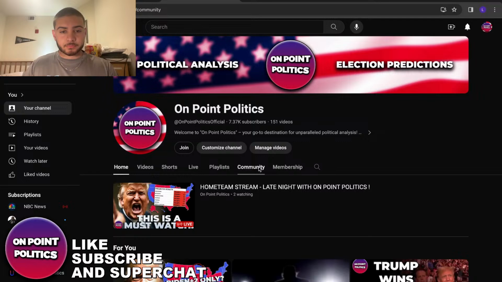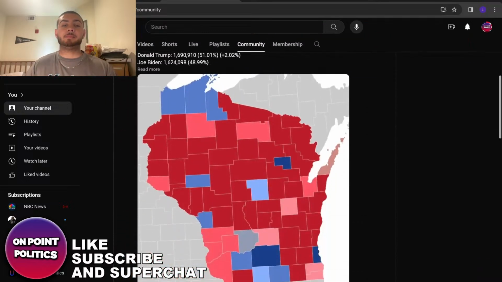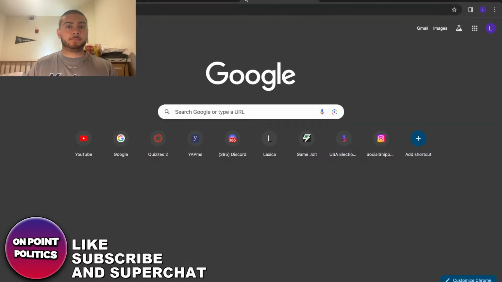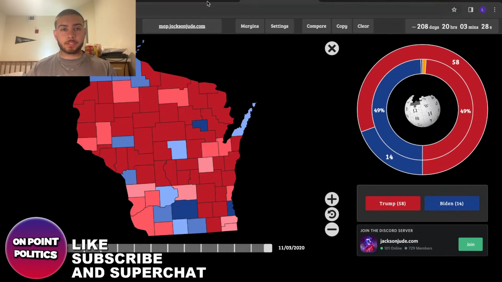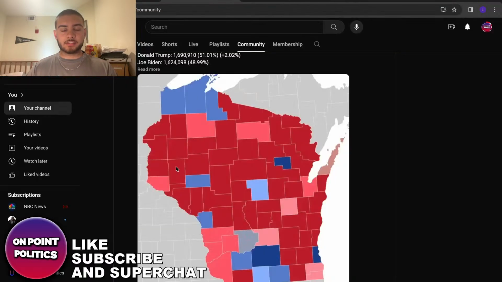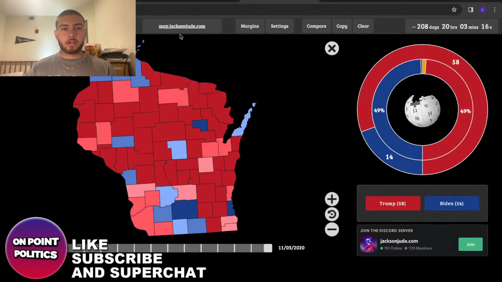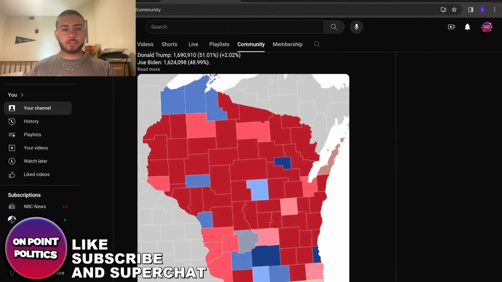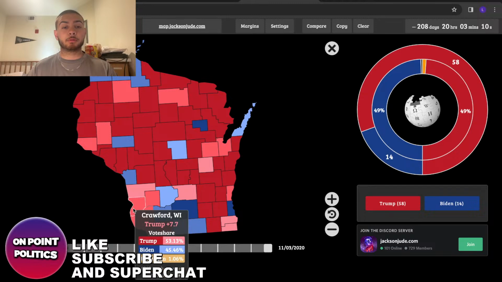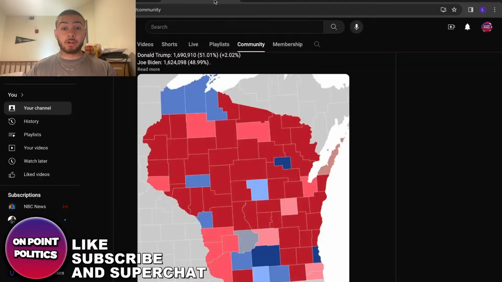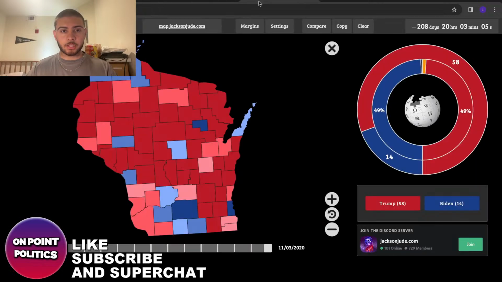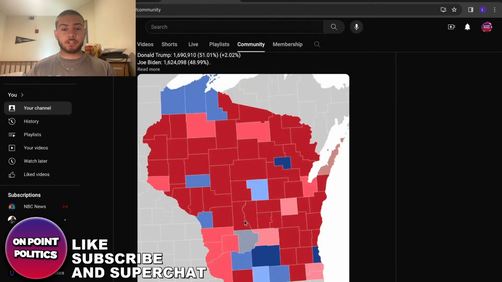If we go over here, this was the county map that I got from the model. If we compare it to 2020, you could see that he does similar up here. Dunn County is a little bit more Republican. Clare is a little bit closer. He manages to make Vernon a likely Republican county, and all these basically go red for the most part. Sauk actually becomes slightly less Democratic. Door County ends up flipping to Trump.